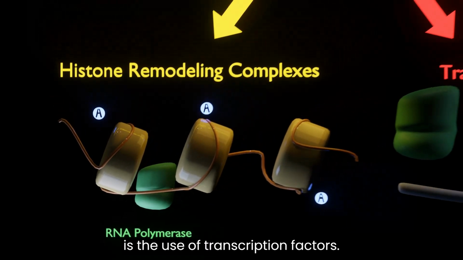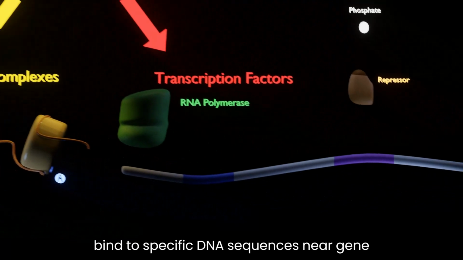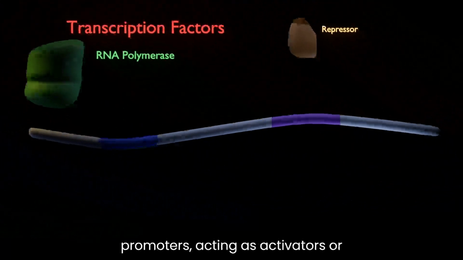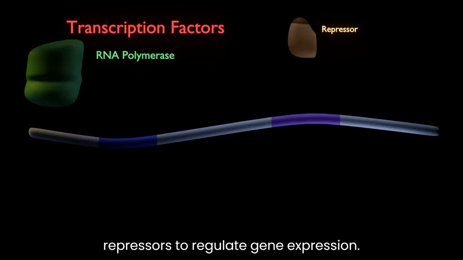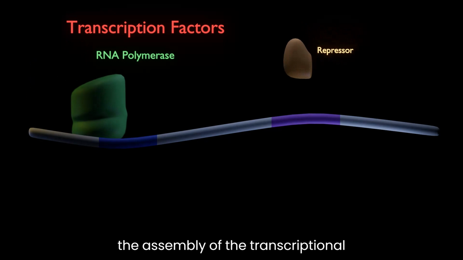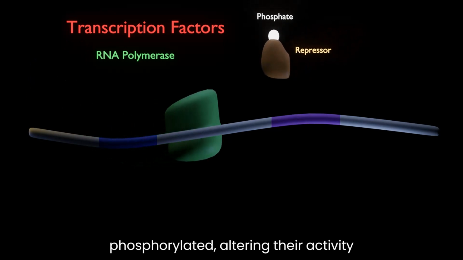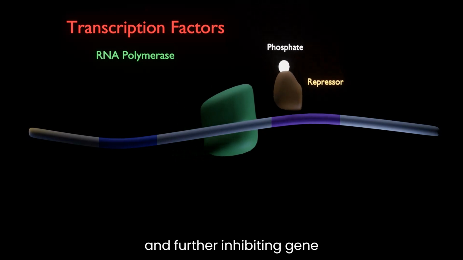Another method is the use of transcription factors. Transcription factors are proteins that bind to specific DNA sequences near gene promoters, acting as activators or repressors to regulate gene expression. Repressors can inhibit RNA polymerase by binding to gene promoters and blocking the assembly of the transcriptional machinery, and some repressors can be phosphorylated, altering their activity and further inhibiting gene transcription.